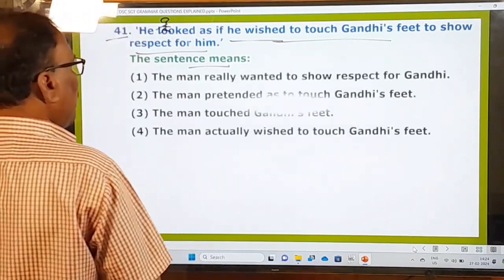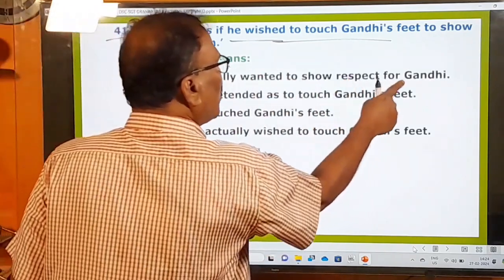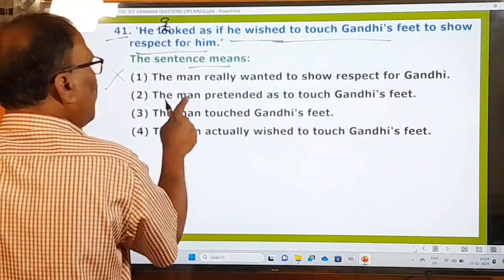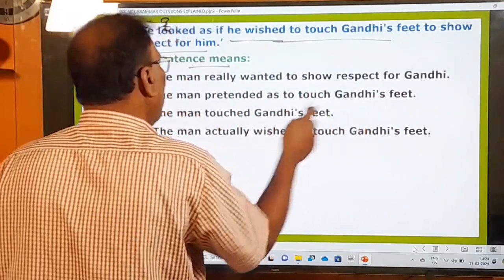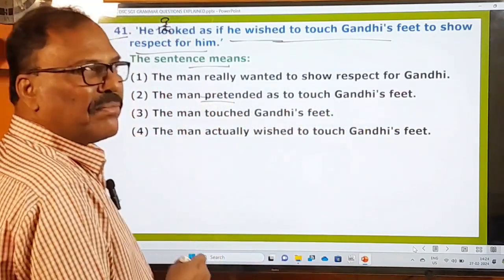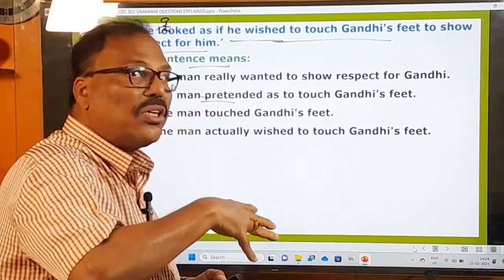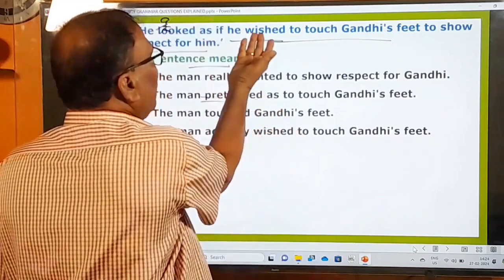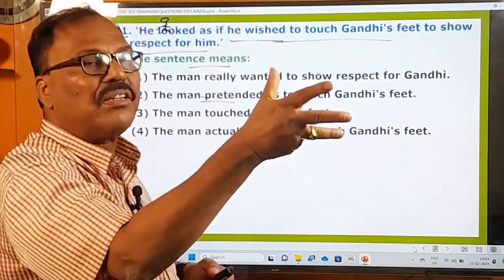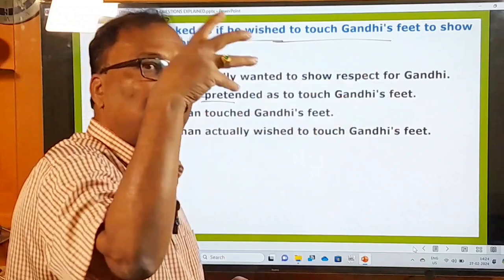What are the options given? The man really wanted to show respect for Gandhiji. No, the man pretended as to touch Gandhi. So he only pretended. Actually, his intention was different. But he looked only. He only looked. It's an imaginary situation. He only looked that he were going to touch Gandhiji's feet.